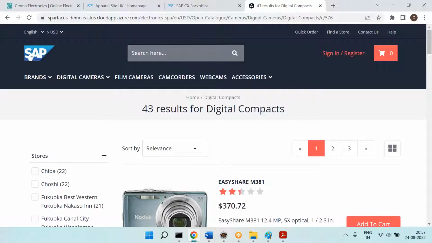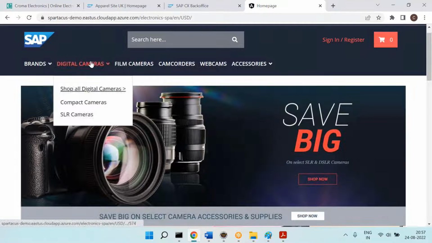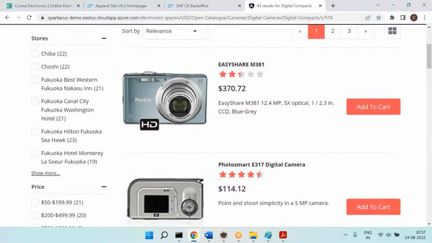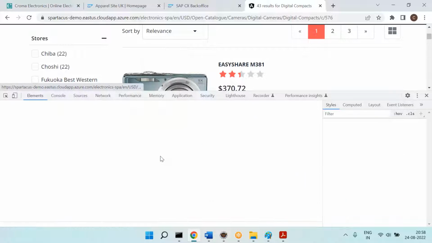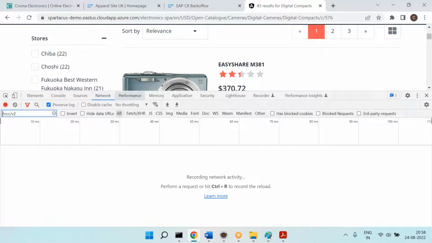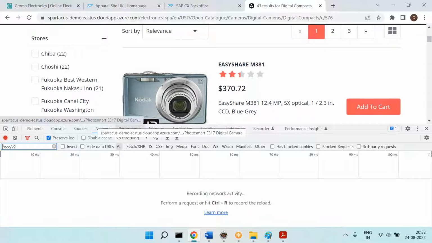Can you please pay attention? Right now I am here and I go on to click this. Now I am clicking the product. When I click on the product, the details come from where? Product details come from Spartacus, right? Sorry, commerce. Yes. Now I will right click, inspect element, go to the network. Can you please observe here? Click on this product and see whether you are getting the product details from commerce through OCC.